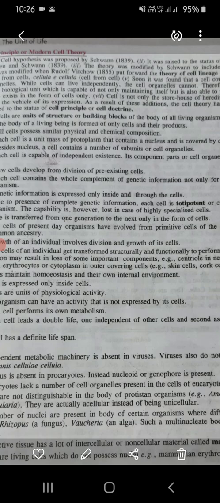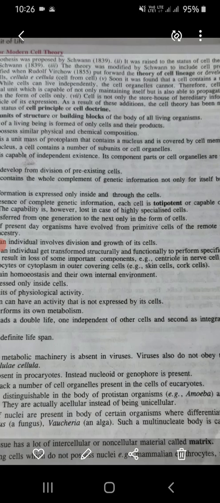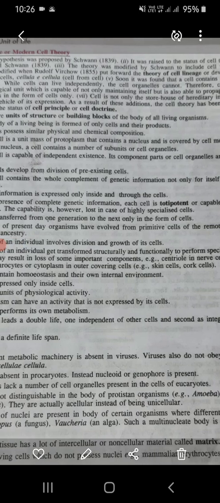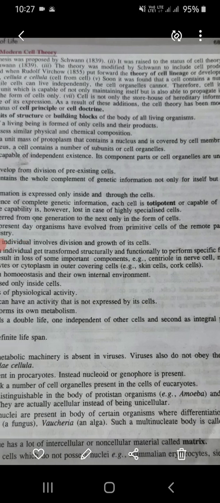Soon, it was found that a cell contains a number of organelles. While cell can live independently, the cell organelles cannot. Therefore, cell is the smallest biological unit which is capable of not only maintaining itself, but it's also able to propagate itself. Life exists in form of cells only. That is, cell is not only the storehouse of the heredity information, but also the vehicle of its expression. As a result of these additions, the cell theory has been modified and raised to the status of cell principle or cell doctrine, which contains the following points.